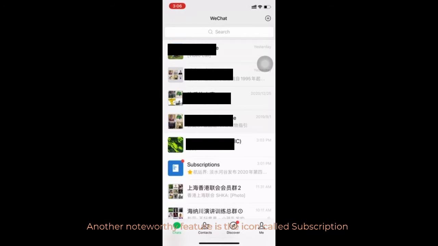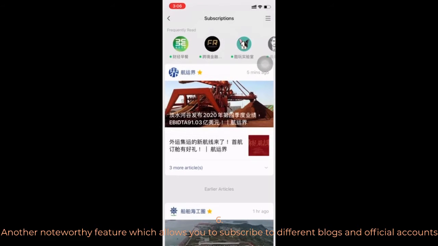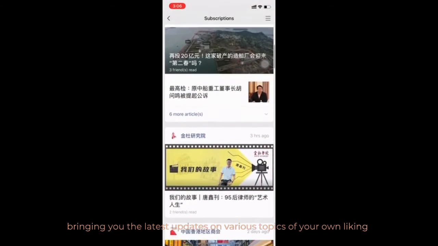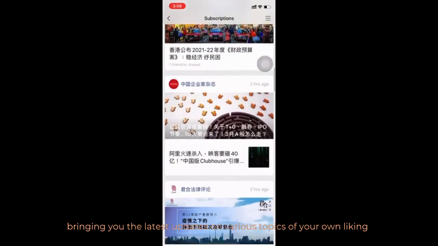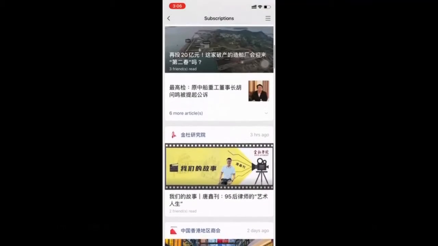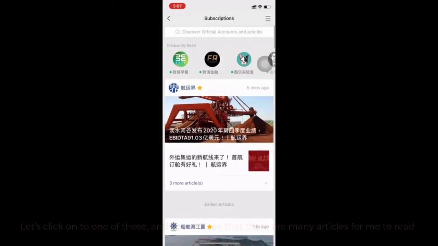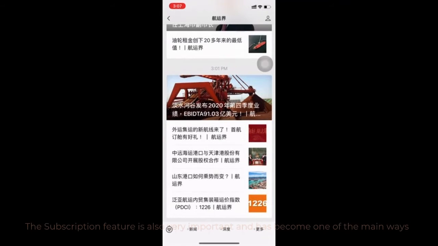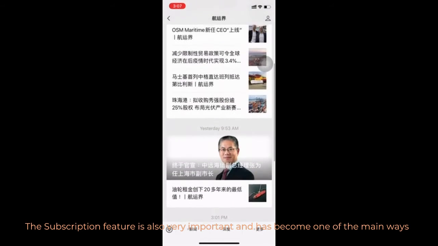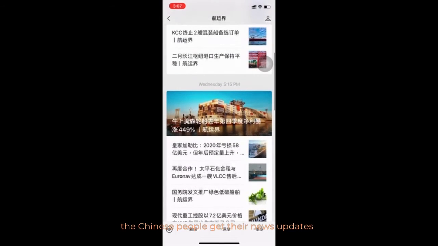Another noteworthy feature is the icon called subscription, which allows you to subscribe to different blogs and official accounts, bringing you the latest updates on various topics of your own liking. So in the screen, you can see that I have subscribed to various blogs, including several about shipping because it is related to my line of work. Let's click on one of those and you will see that there are various articles for me to read. The subscription feature is also very important and has been one of the main ways the Chinese people get their news updates.